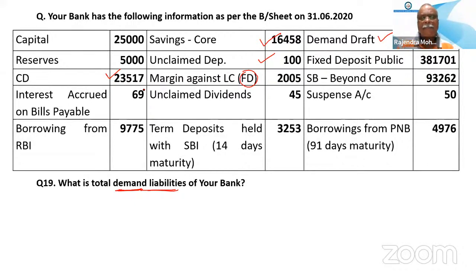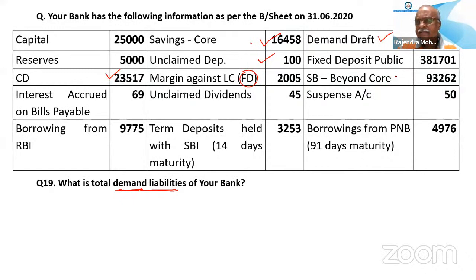Actually, you have marked that certificate of deposit. See, only these four will come: current deposit, savings, unclaimed, and demand draft. Sir, what about SB beyond core?